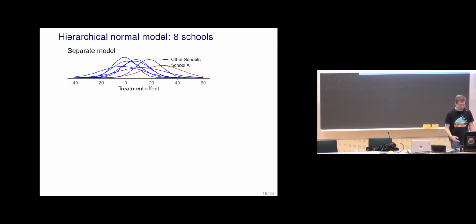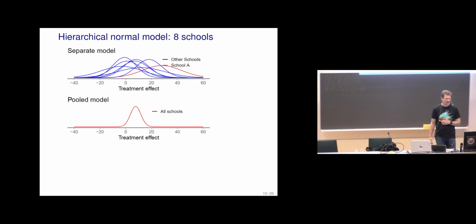But if we combine these, in the pooled model, there's more probability that it's positive than negative, but there's still some uncertainty that it might also be negative.